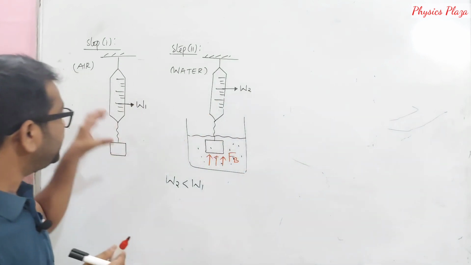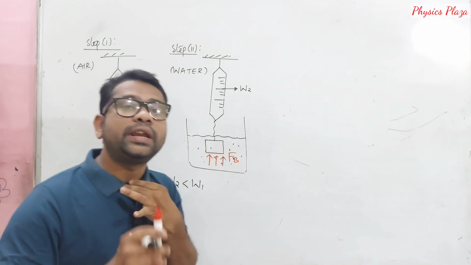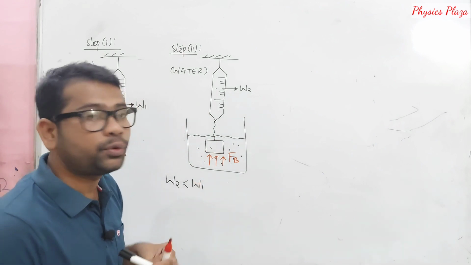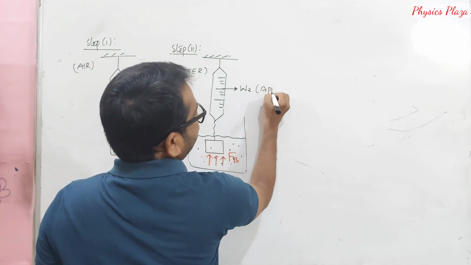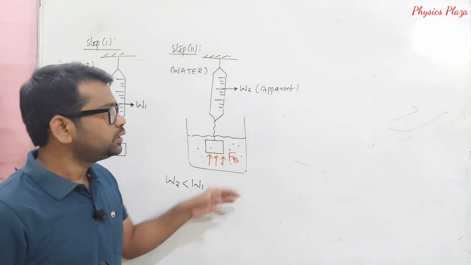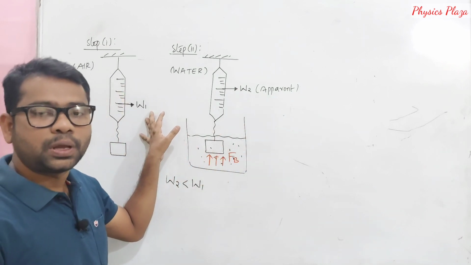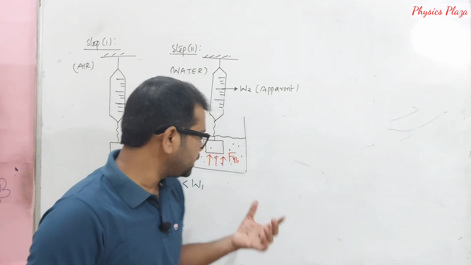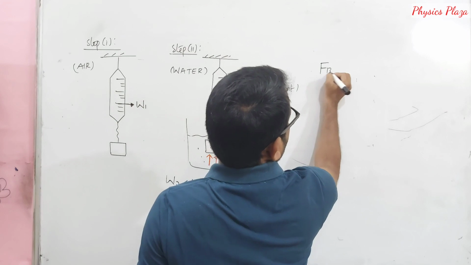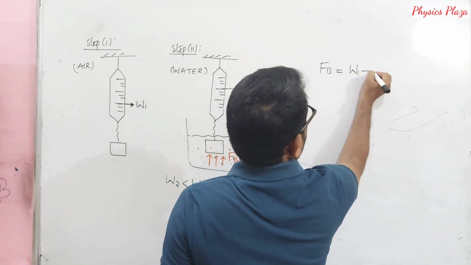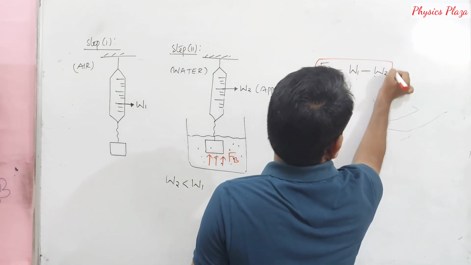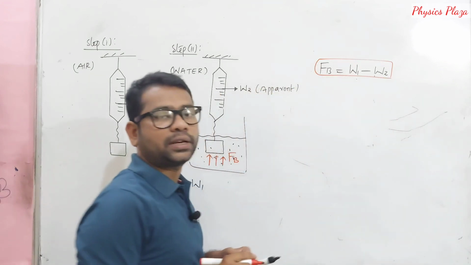Children, the weight of the body when it is placed in air is actually called the true weight. This W1 is the true weight. Whatever weight we get when the body is immersed in a fluid is called the apparent weight. It is clear that this apparent weight is less than the true weight. But what is the reason? We know the reason is the buoyant force. How to calculate the buoyant force, children? It's very simple. The buoyant force can be calculated as the true weight minus the apparent weight. You can calculate it like this.